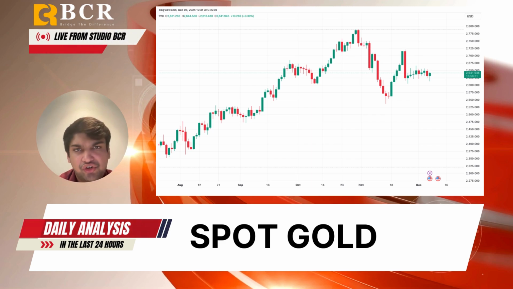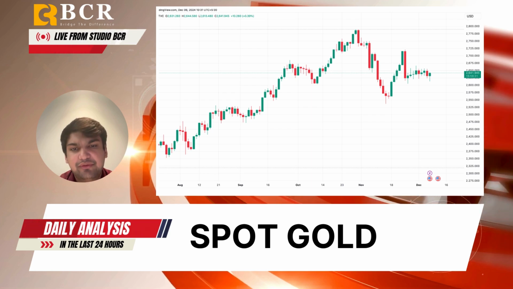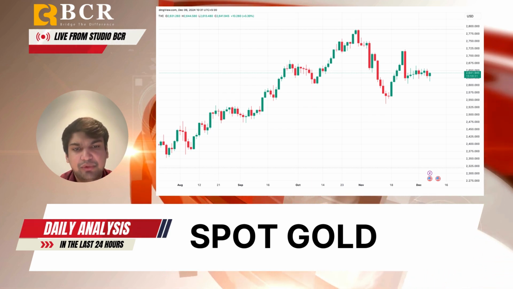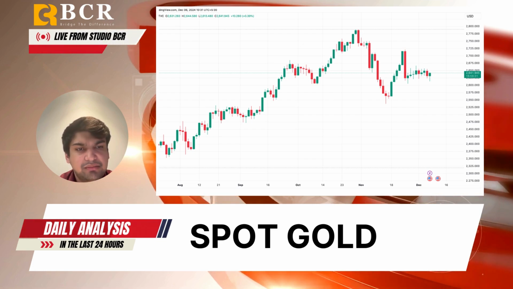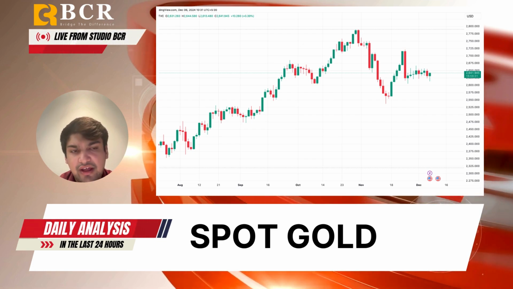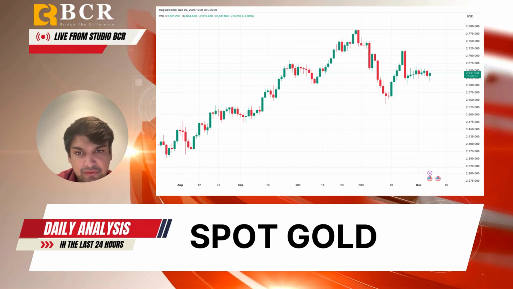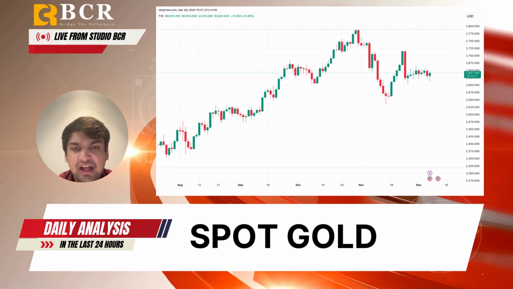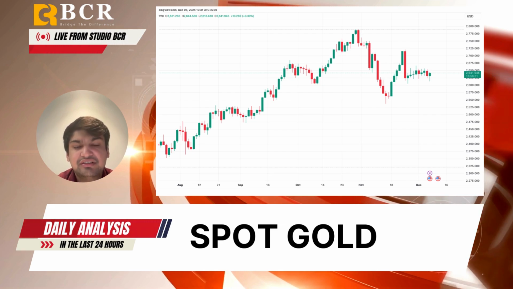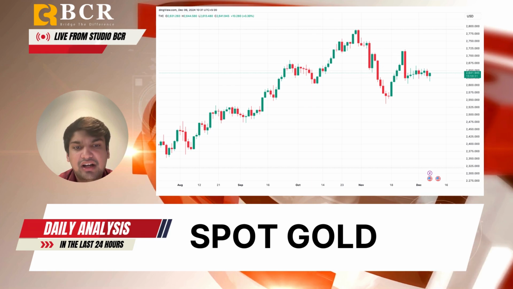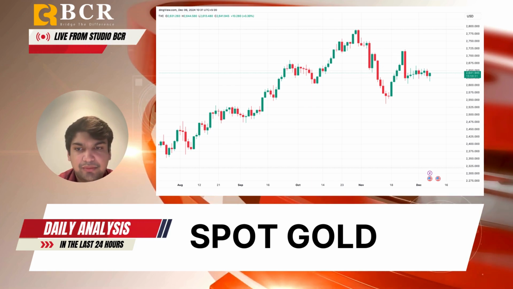So now let's talk about technical points. Gold is trading between the 20-day SMA, which is 2632.7, and the 50-day SMA, which is 2668.7, with no clear directional bias as the RSI hovers around 50. So the resistance levels are 2668.7, which is the 50-day SMA, and the psychological level, of course, which is 2700, and 2721, which is the 25th November high.